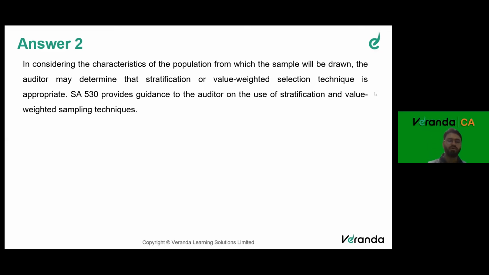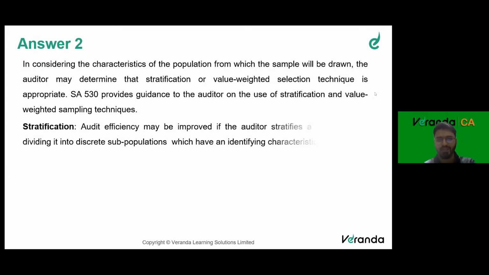Going forward. In considering the characteristics of the population from which the sample will be drawn, the auditor may determine that stratification or value weighted selection technique is appropriate. SA 530 provides guidance to the auditor on the use of stratification and value weighted sampling techniques.